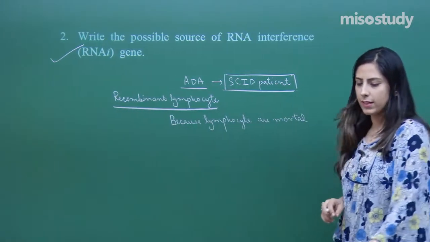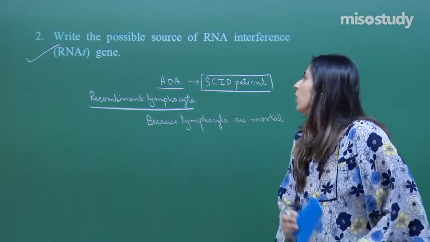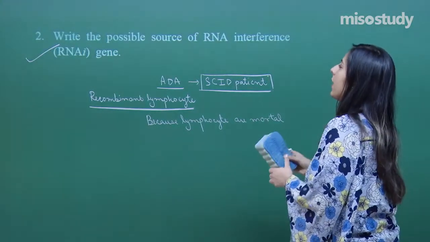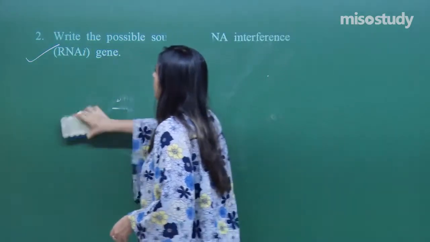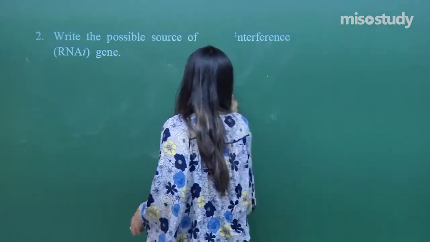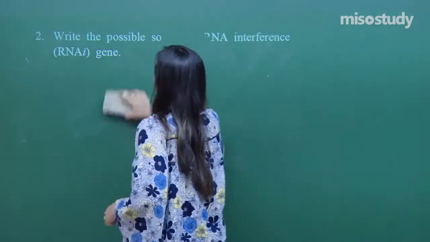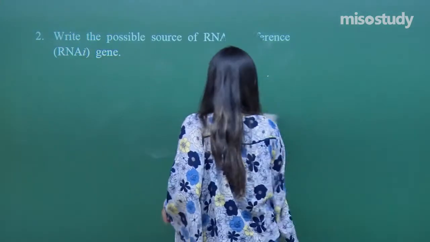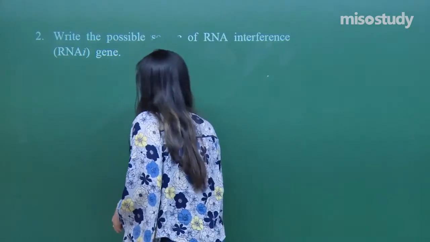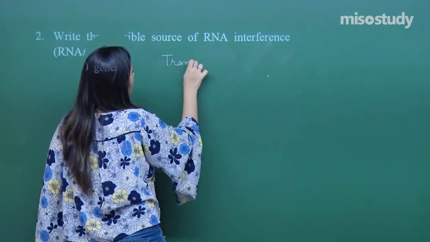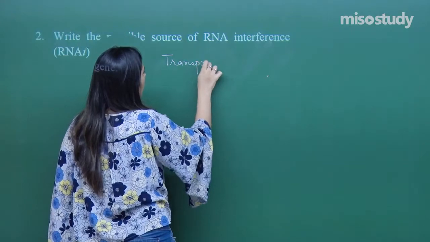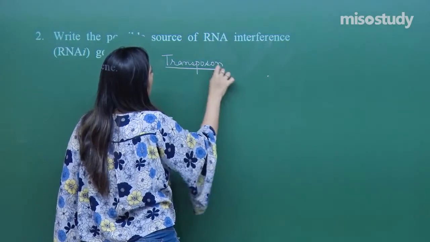Second question indicates, write the possible source of RNA interference gene. Direct question, very easy as well. RNAi or RNA interference is obtained from transposon. Now, what is a transposon?